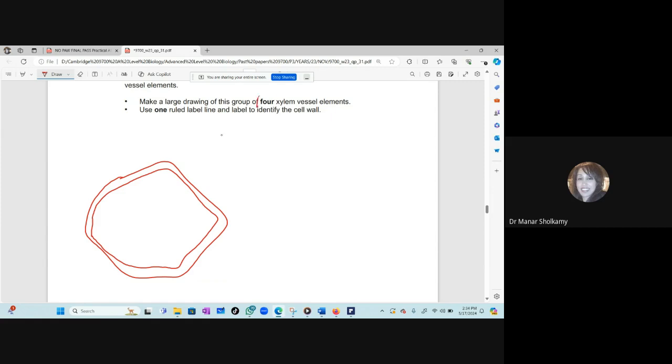And then they said 4. So you will draw 4. And you will not do it like this, no overlapping. Okay, you have to draw a separate cell with separate cell walls for each cell. Good. Now this is horrible.